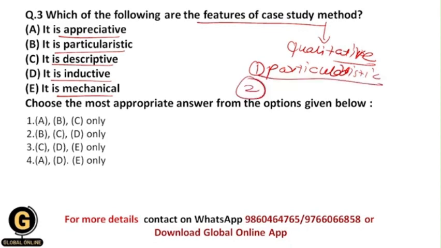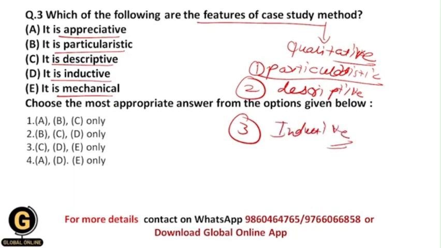The second characteristic of case study is that it is descriptive, because here we study in detail about a specific person, and that's why we get the descriptive data of that particular person. The third one is that it is inductive. Inductive means that here we observe the person, we get the opinions from the person, and after that, based upon the observations and opinions, we make up a theory. This is called the inductive approach.